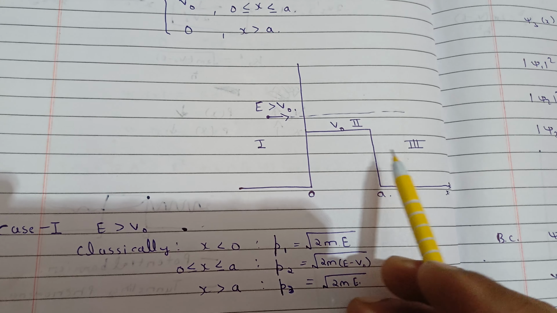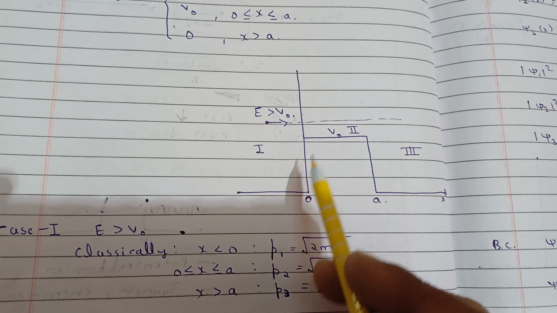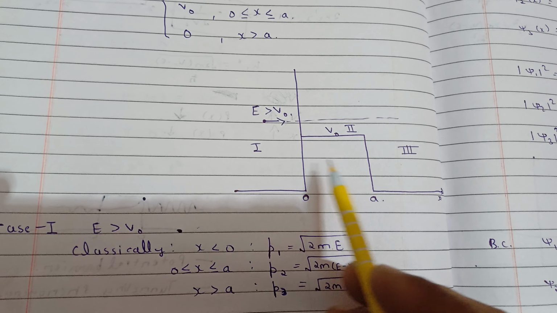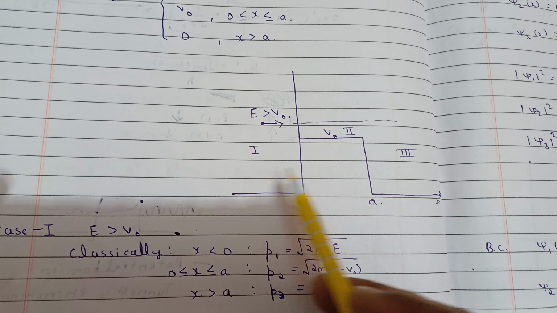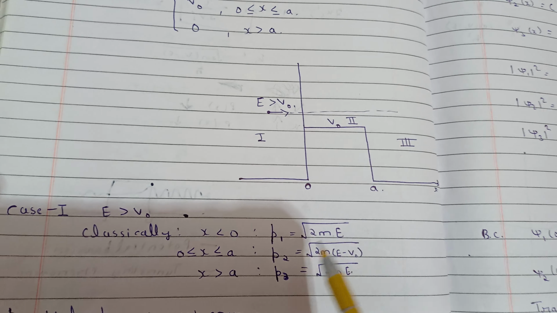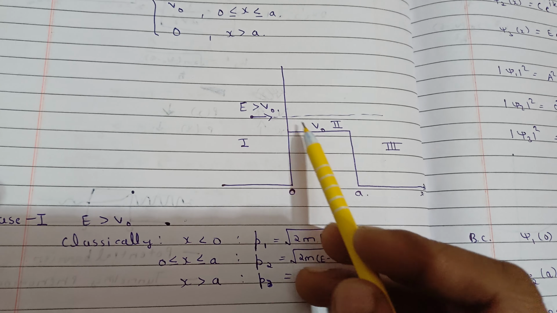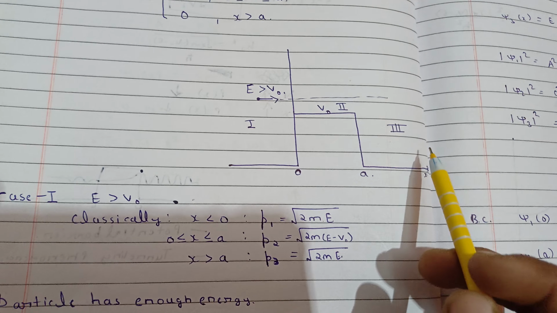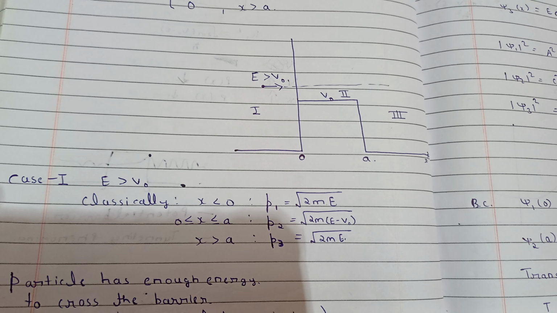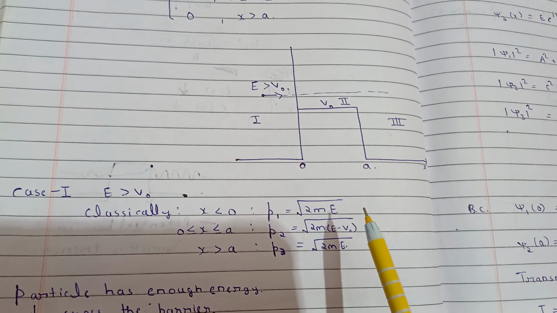First, classically, if we consider the particle with energy greater than V naught, then there will be some momentum here, some momentum here, some momentum here. So momentum will decrease with increasing potential. So P1 will be under root 2mE, and for 0 to A, momentum will be under root 2m(E minus V naught), because the kinetic energy will be E minus V naught. And for the third part, it will be under root 2mE. It will remain the same as the first. So these are the momenta of the particle classically.